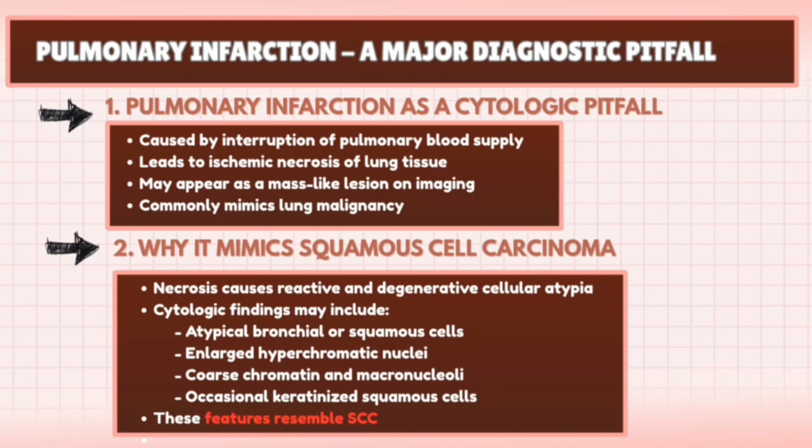The second major pitfall is pulmonary infarction. Pulmonary infarction occurs due to interruption of blood supply, most commonly from pulmonary embolism, leading to ischemic necrosis of lung tissue. Cytologically, infarction causes reactive and degenerative atypia with atypical bronchial or squamous cells showing enlarged nuclei, coarse chromatin, irregular macronucleoli, and occasional keratinization. These features can closely mimic squamous cell carcinoma.